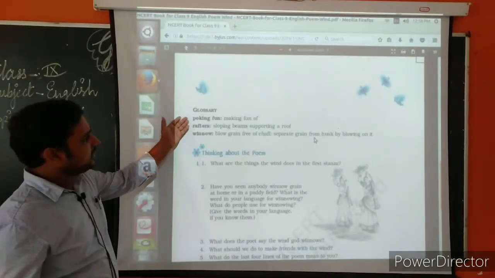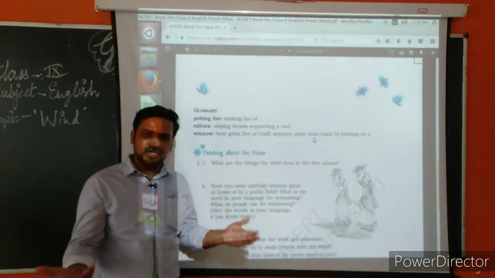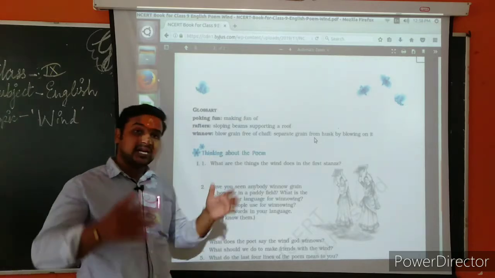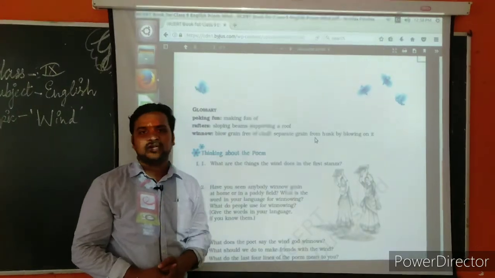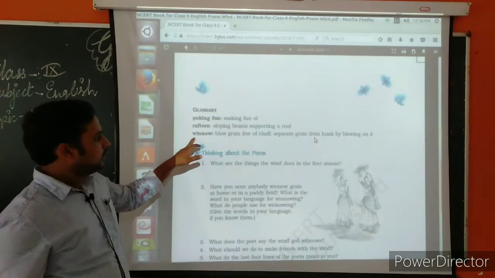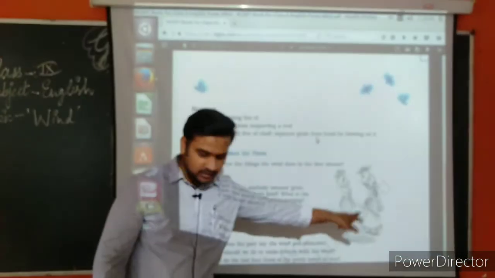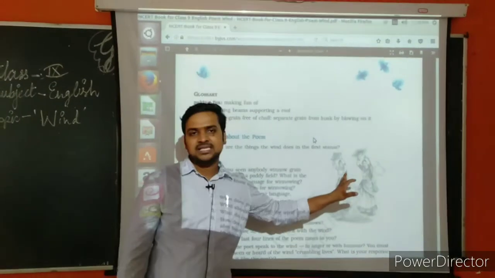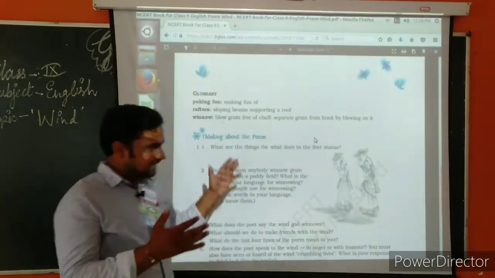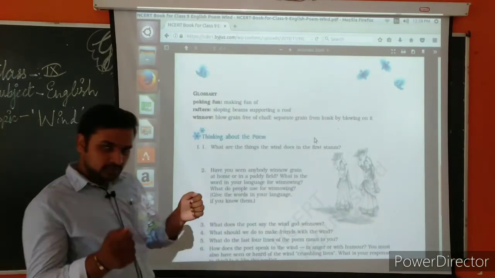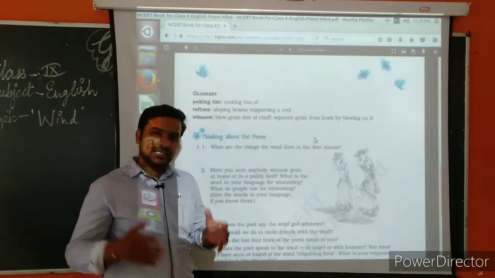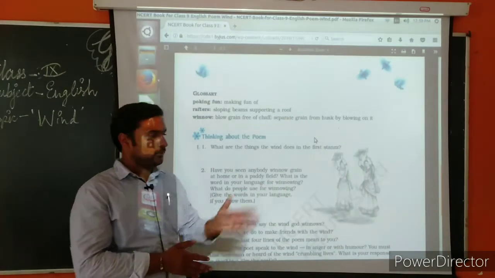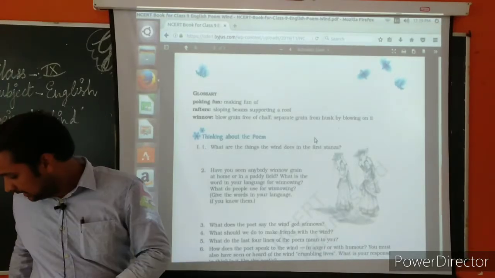If you see the glossary, poking fun means making fun. I have already discussed this. Rafters, what are rafters? Rafters are the sloping beams of the roof of a house. Winnow, this is the winnowing work, as you can see. This work is called winnowing. Women are performing the action by taking that wooden equipment in their hands and taking the help of wind, and the winnowing process is going on, as you can see on the screen.